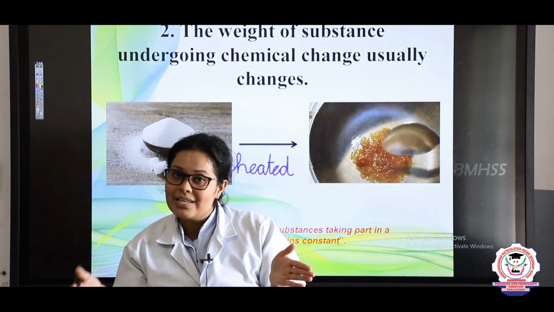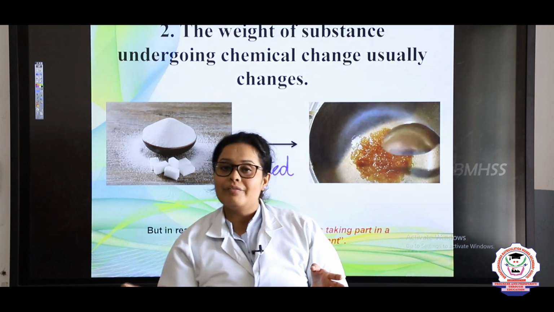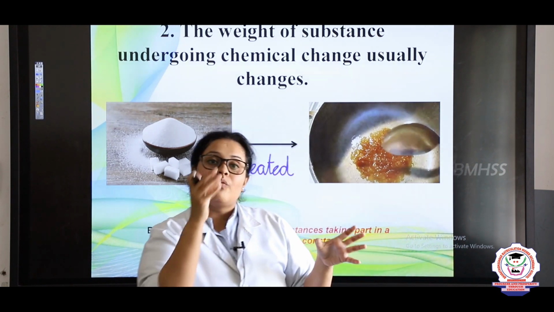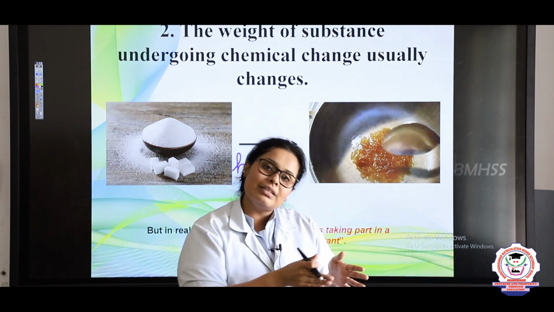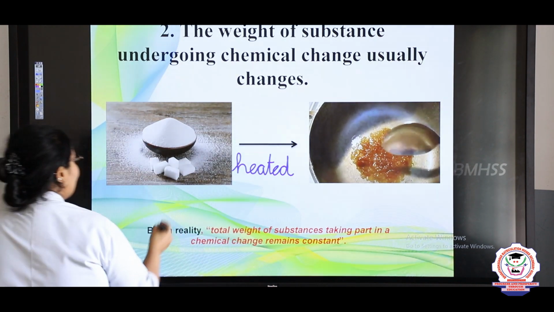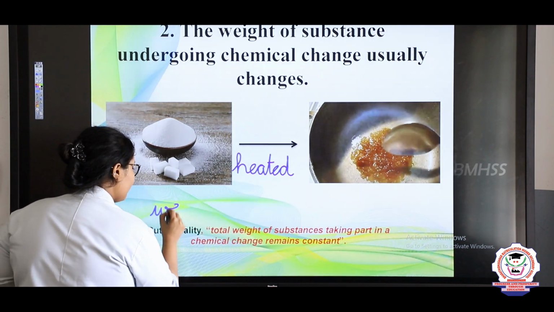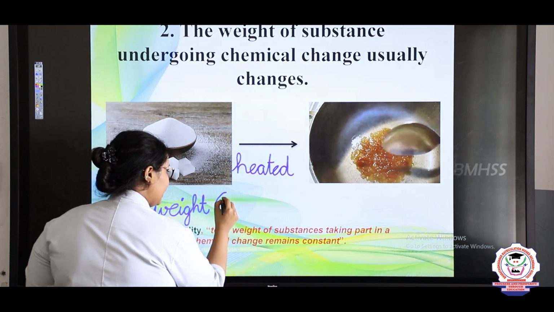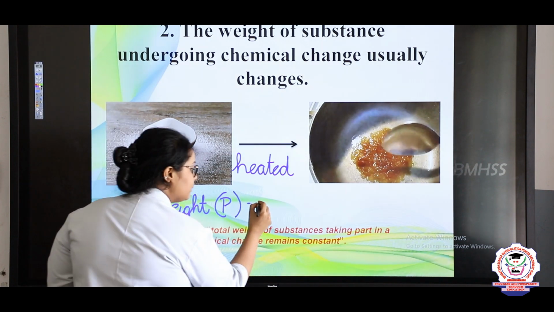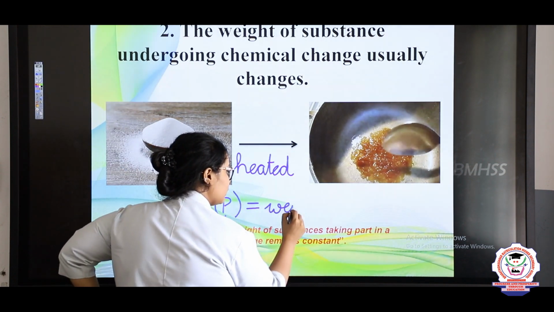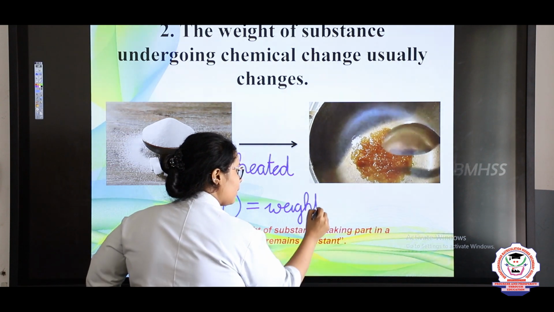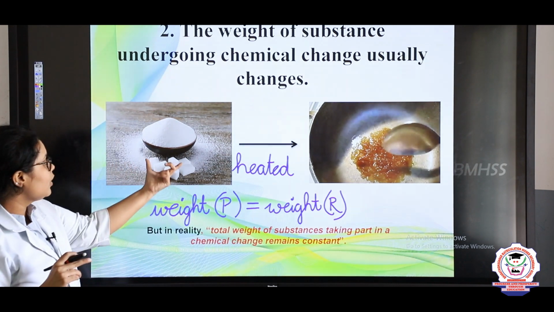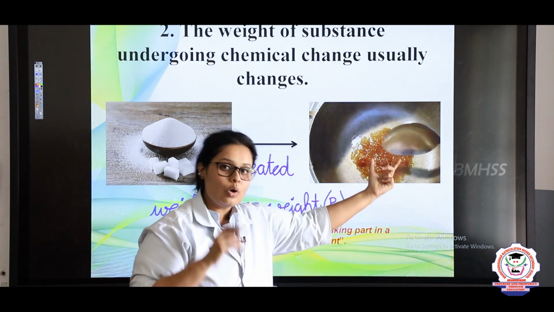The law of conservation of mass says that when reactants have a particular weight, it will remain the same. So the weight of the product will always be equal to the weight of the reactant.